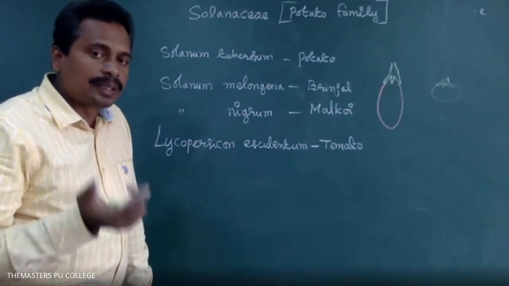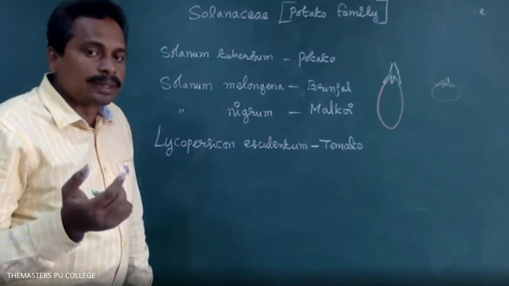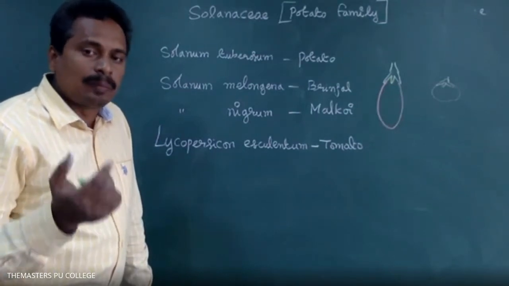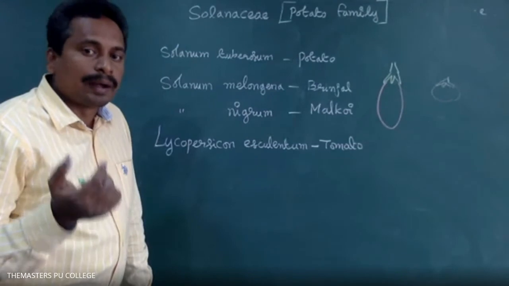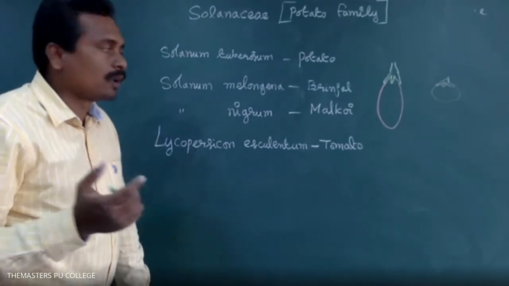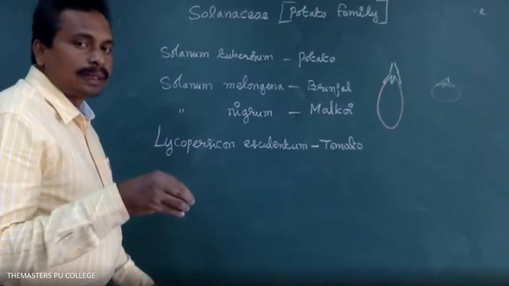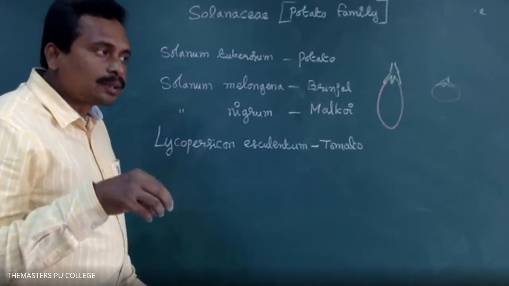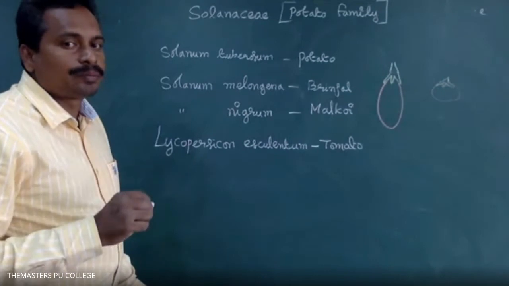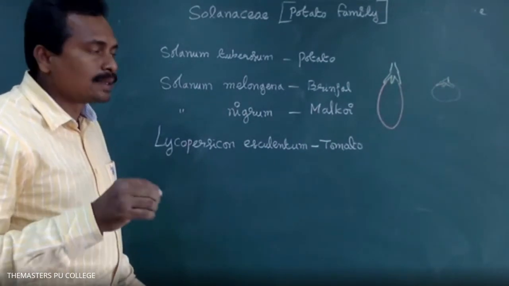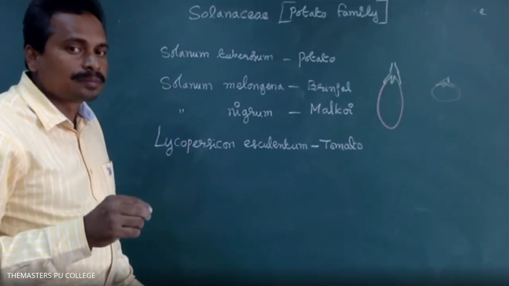Generally, after fertilization, the sepals, petals, stamens, stigma, and style wither and fall off. But in the Solanaceae family, the calyx stays attached to the fruit. Okay, sir, thank you.